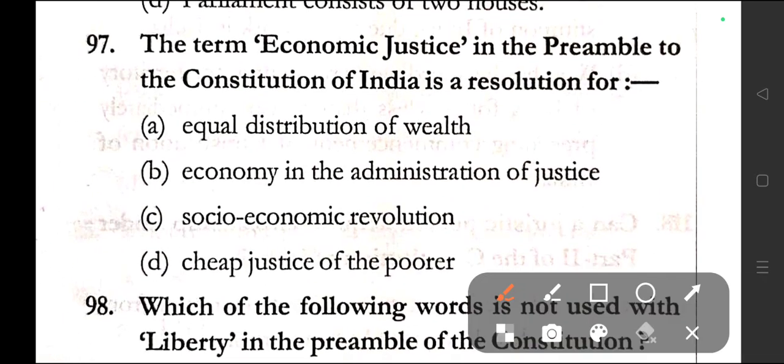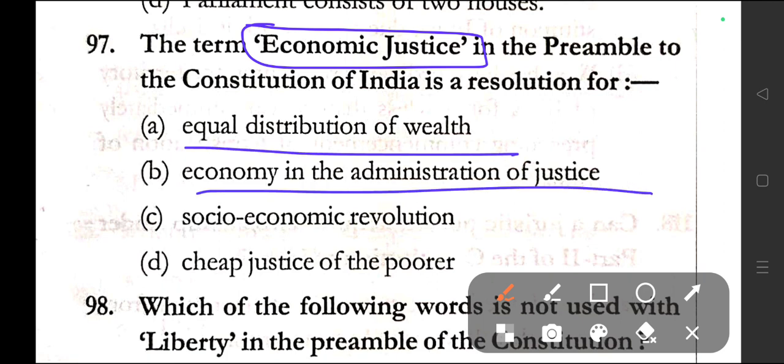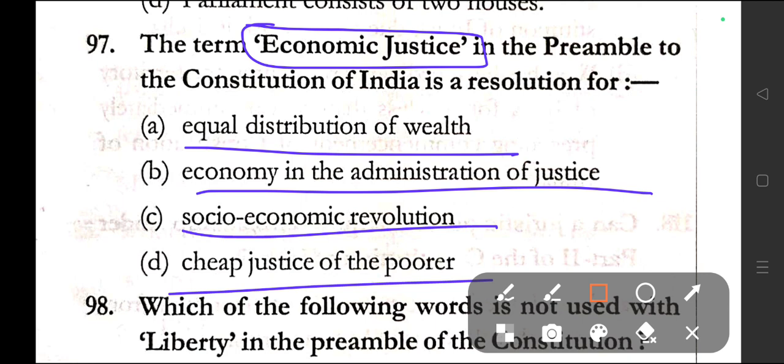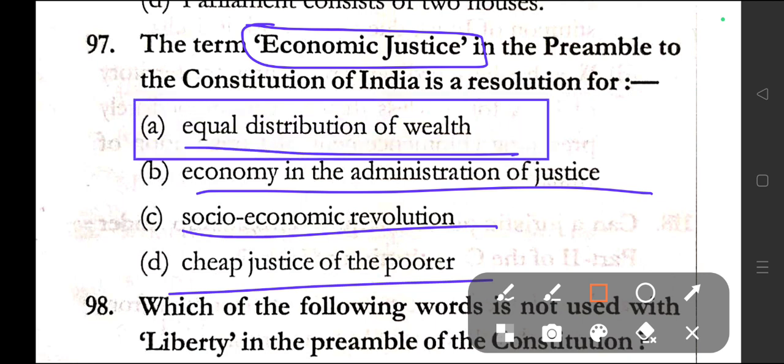Question number 97. The term economic justice in the preamble of the Constitution of India is a resolution for option A, equal distribution of wealth, option B, economy in the administration of justice, C, socio-economic revolution, and D, chief justice of the poor. In question number 97, the correct answer is option A, that is equal distribution of wealth. This is the correct answer.